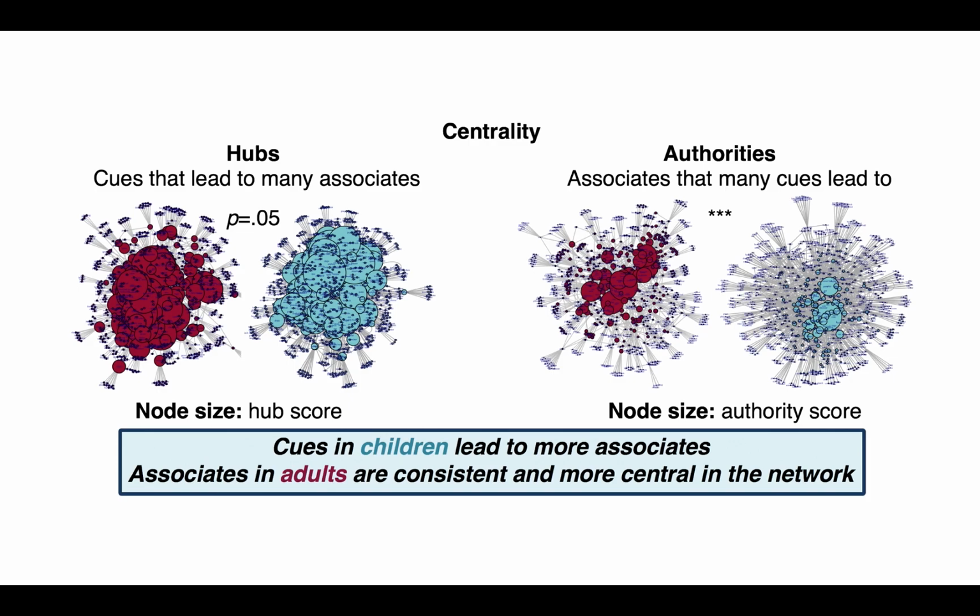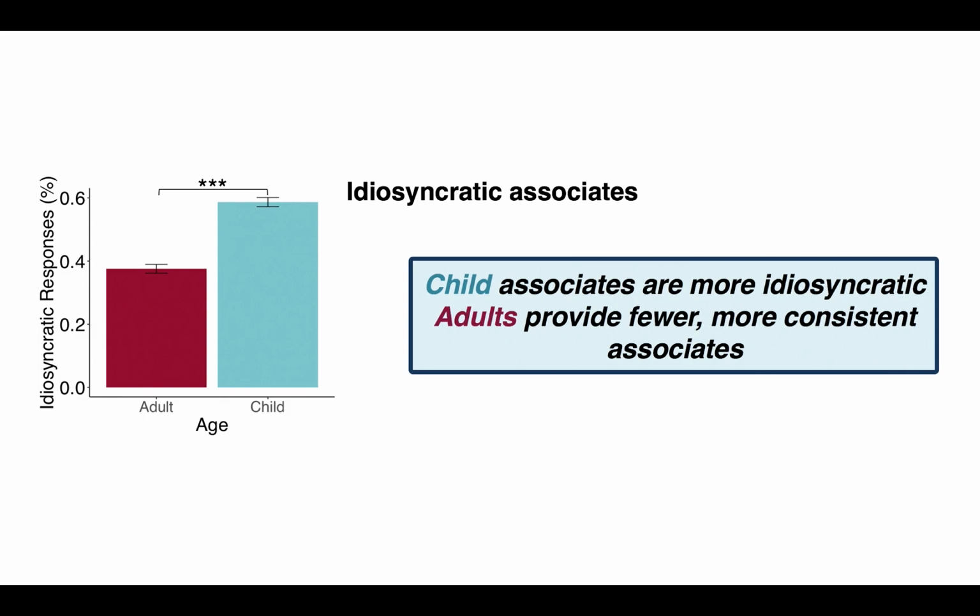In comparison, on the right side we have authorities, which are associates that many cues lead to. Here, node size represents authority scores, and you can see that adults have significantly higher authority scores than children. In other words, adult networks are better organized around important concepts. A driving factor behind the above findings seems to be that children present more idiosyncratic associates. With the percentage of idiosyncratic associates on the y-axis, you can see that children produce far more associates that are only produced by a single participant, whereas adults provide fewer, more consistent associates, and thereby have a better organized network.